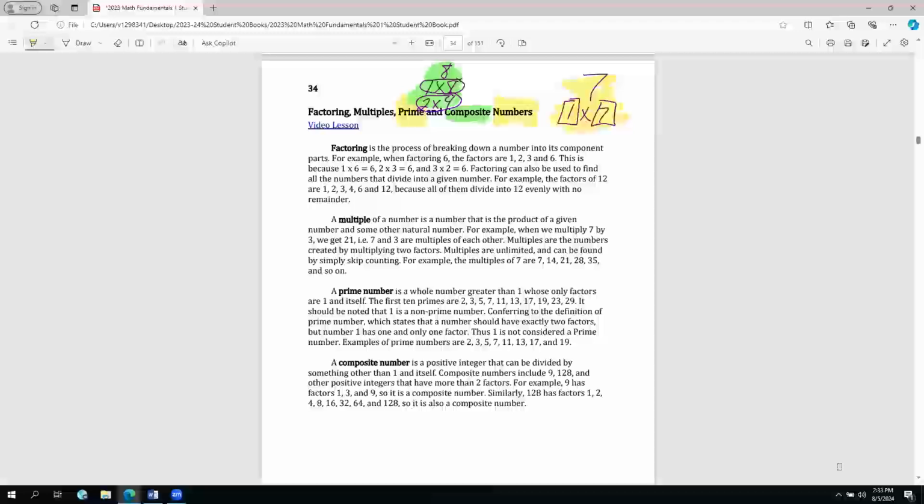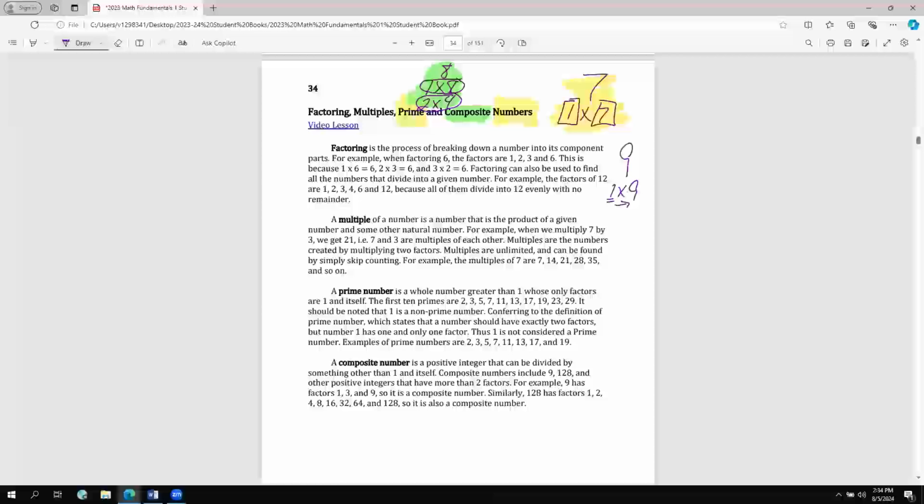Let's think about the next number, 9. Okay, you come up with the factors of 9. And I'll ask you, how many different ways can I multiply two numbers together to come up with 9? Go ahead and pause the video and let's see what we come up with. Okay, so I'm going to come up with 1 times 9, because that's the universal factor. 1 times itself is always going to give me 9, or any number. But if there is another way to come up with this, then this number is not considered prime.